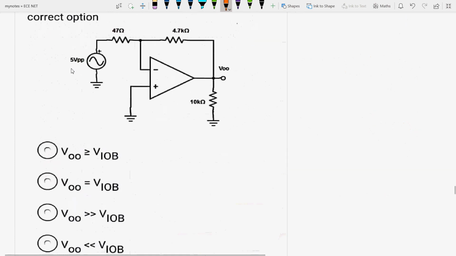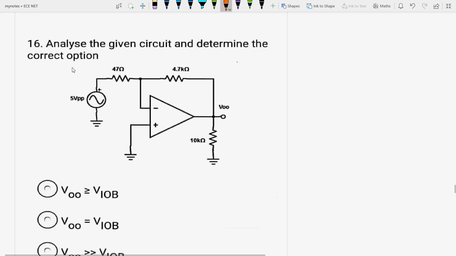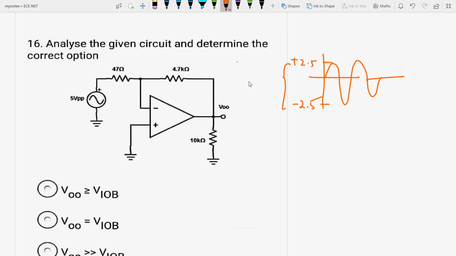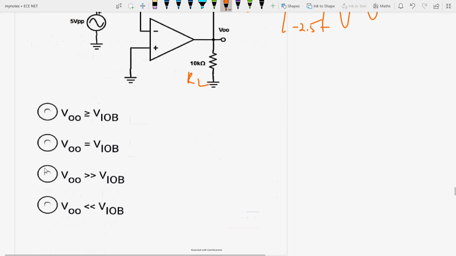Next question is: analyze the given circuit and determine the correct option. See, in this case you have 5 volt peak to peak. That means it should be plus 2.5 here and minus 2.5 here. So it should be like this. Okay, so the peak to peak value is 5 volt. Now 47 ohm is R1, and there is the feedback resistance and some load resistance. What should be the condition? The condition should be that the output offset voltage should be greater than the input offset bias current.